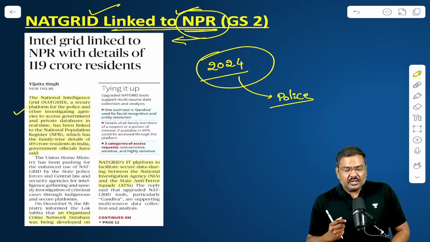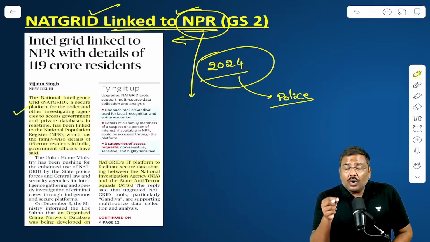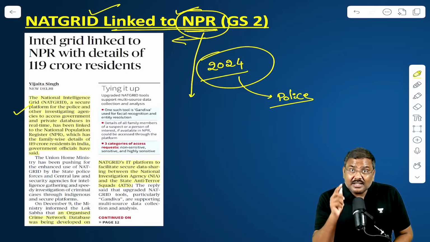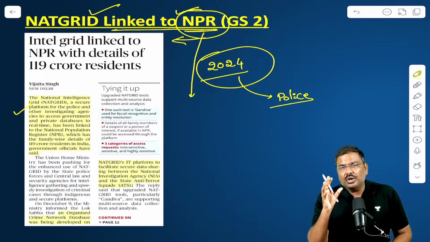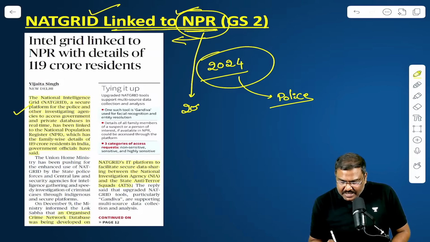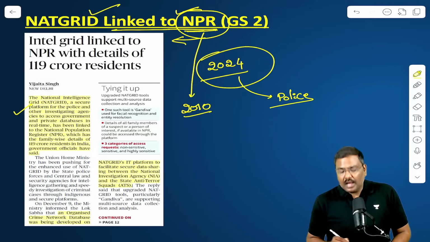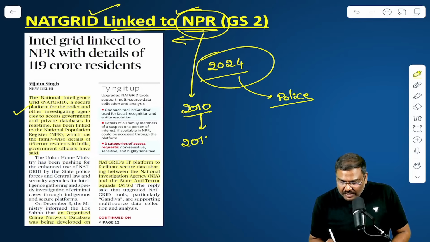What is the importance of this? In the National Population Register, all the data of Indian residents will be collected and stored. The NPR for the first time was conducted back in the year 2010 and it was updated in 2015.